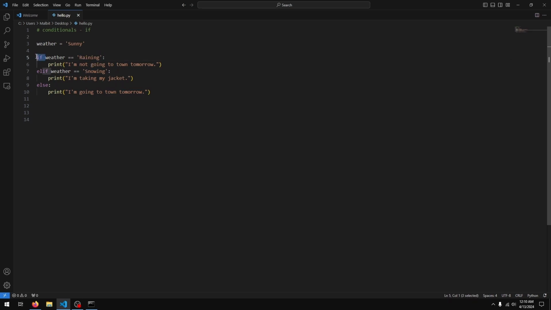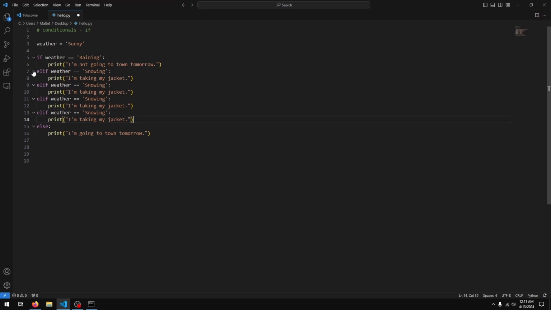Now we can have as many elif statements as we like, so I can actually check a whole bunch of things in here if I wanted to, but we're only going to have one else statement for each if block, right? However, I can create as many if statements as I like, so I have one if statement here, but if I wanted to, I can create another one down here. That's fine. Cool. So that's really all for if statements.